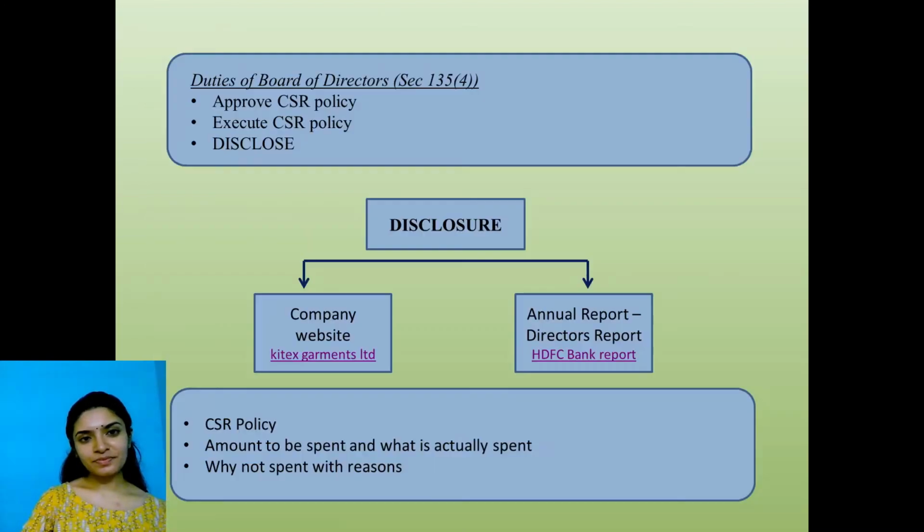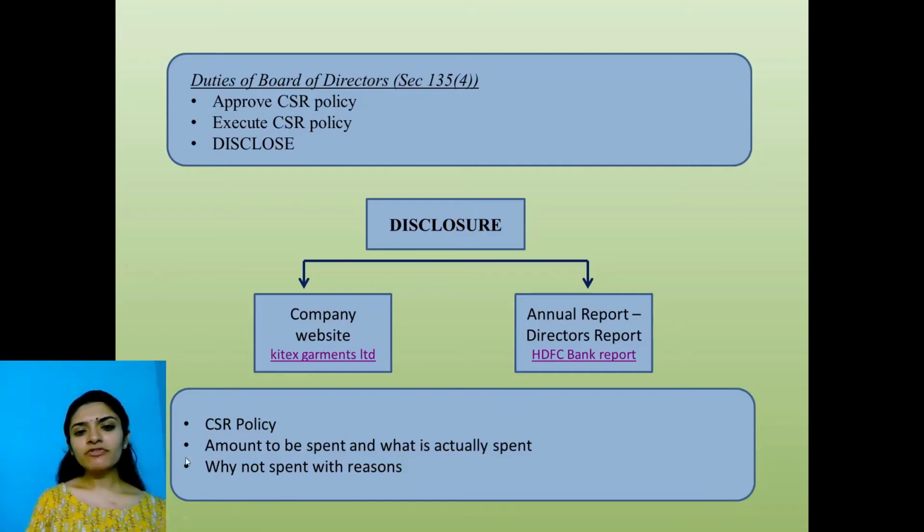Now, I mentioned one small thing called disclosure. The board of directors have to make certain disclosures, such as what is my CSR policy, etc., in 2 areas. One is the company's website. Two is the annual report. Where in the annual report? The annual report is so huge. Where in the annual report? In this portion called the director's report.